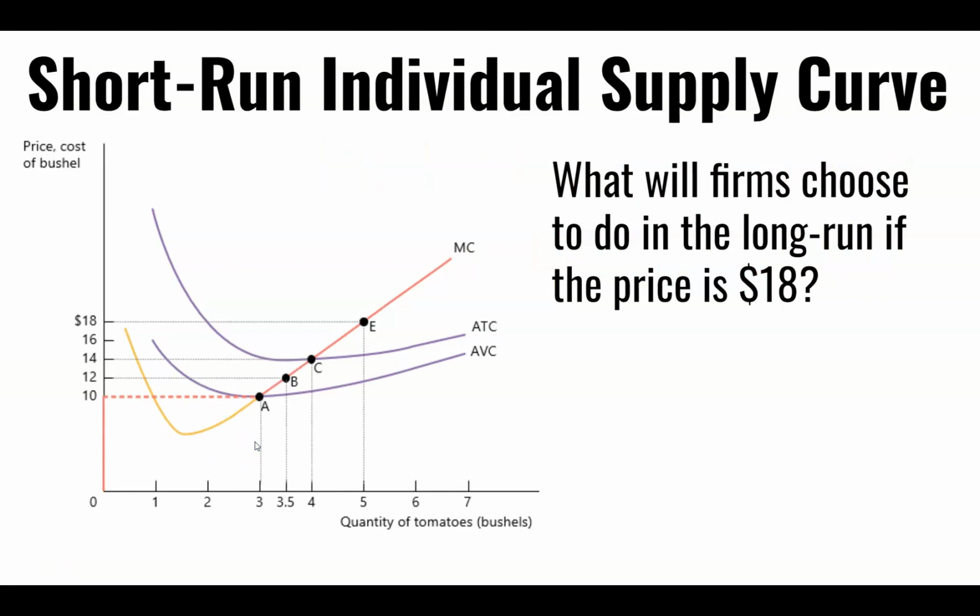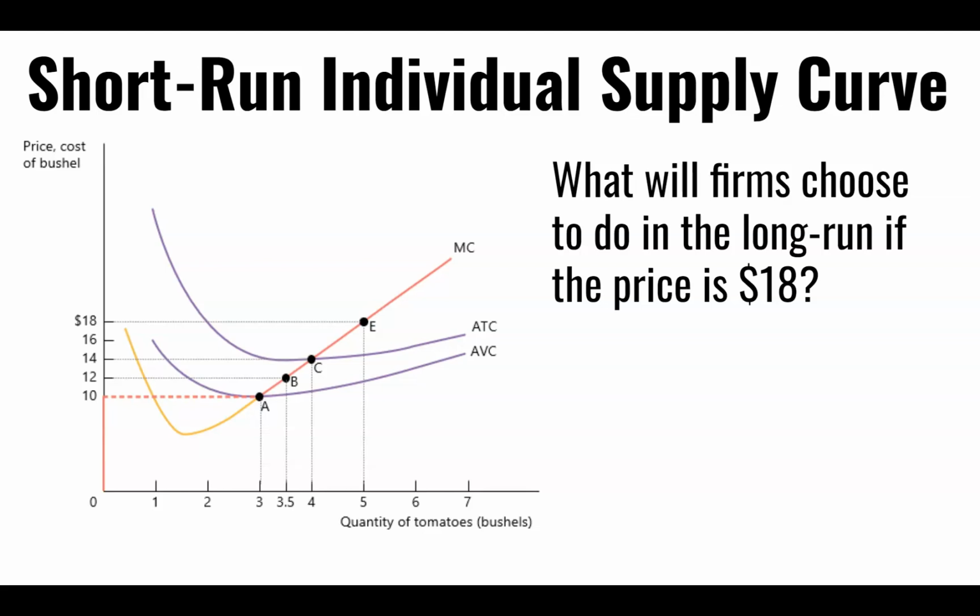So we go back to looking at a graph for an individual firm within the overall market. And we remind ourselves that the marginal cost curve equals the supply curve from a previous lesson. So what will firms do if the price is $18? Well, if the price is $18, it's a reminder again, price equals marginal revenue. And in perfect competition, marginal revenue equals the demand curve for the individual firm.